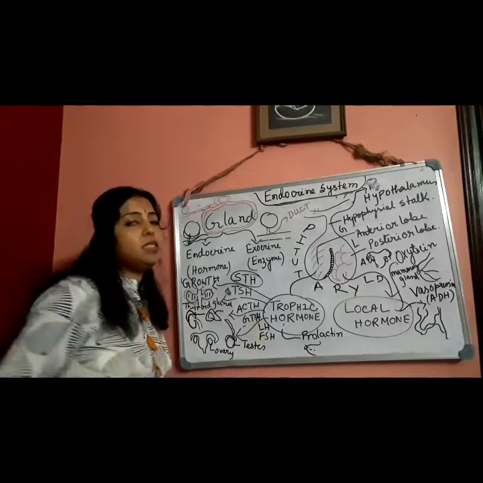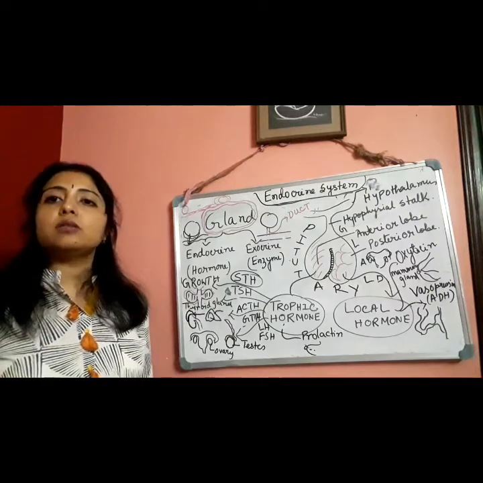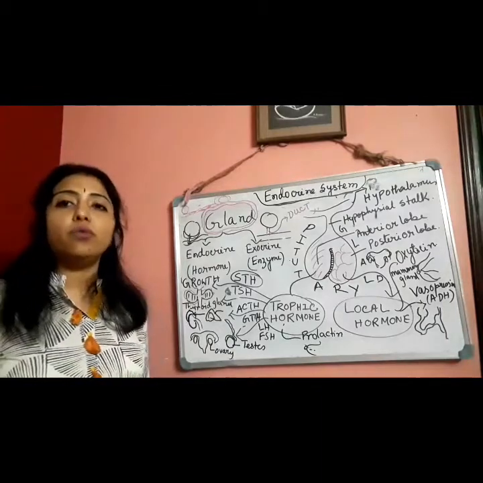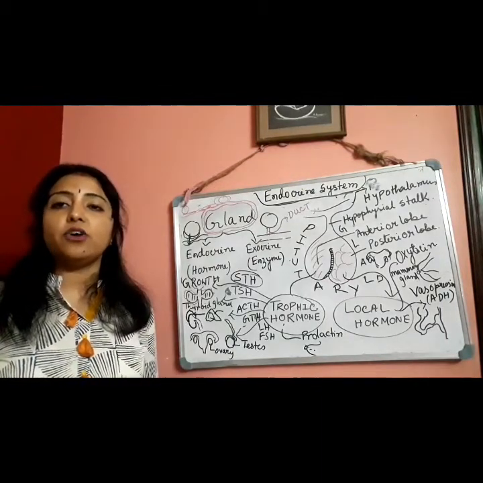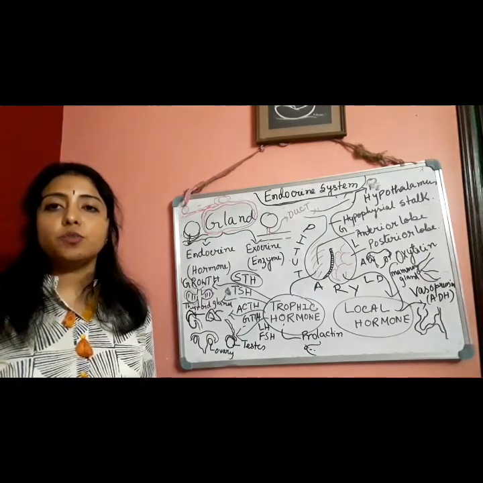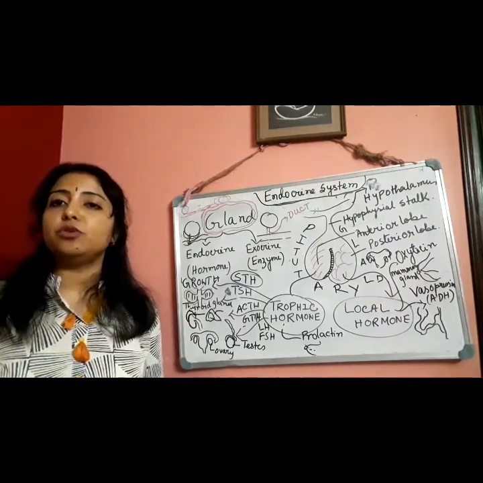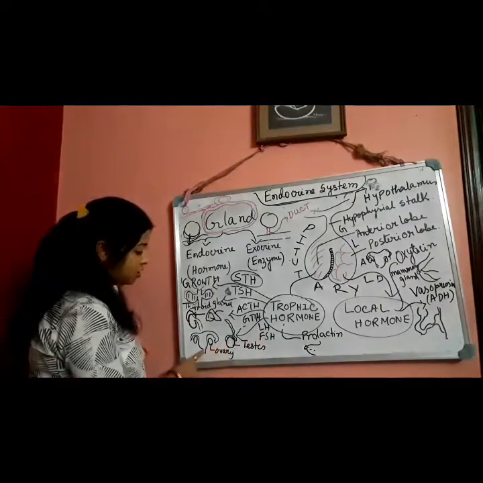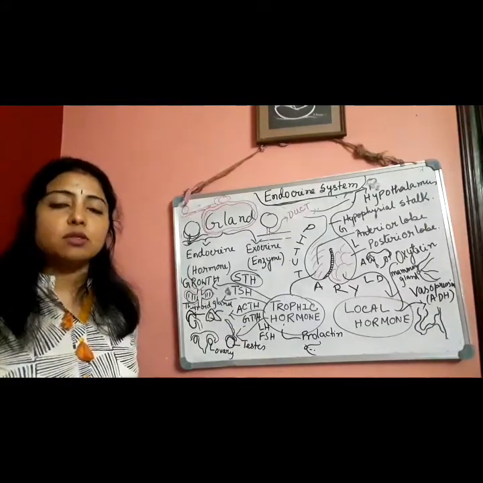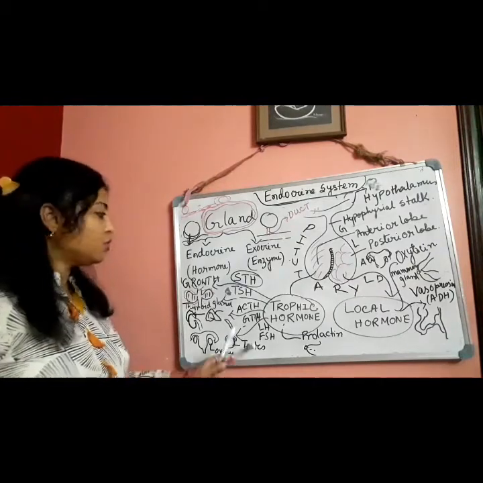And next one, GTH, that means gonadotropic hormone. Gonado, that means they will stimulate the secretion of the hormones of our gonads. What are they? Ovary, testes, where the gamete formation takes place. Gametogenesis takes place. Sperm and ovums are produced. Sperms are produced in testes and ovum or egg cell is produced in ovary. So they will stimulate the secretion of hormones from ovary and testes. From ovary, estrogen and progesterone hormones are secreted, and from testes, testosterone hormone is secreted. These hormones are regulated by the hormone GTH.